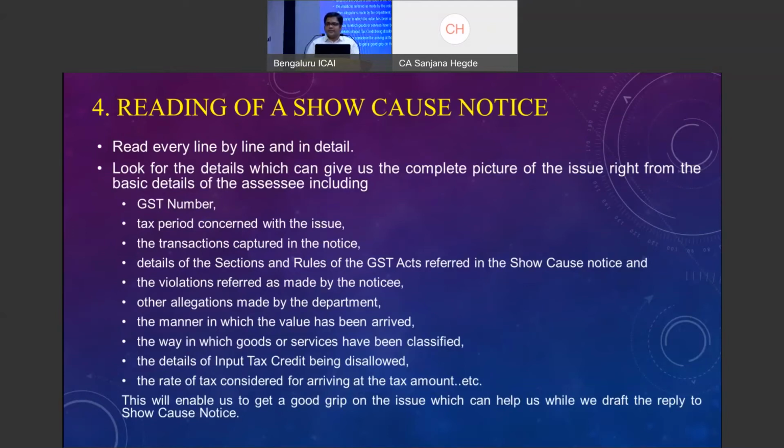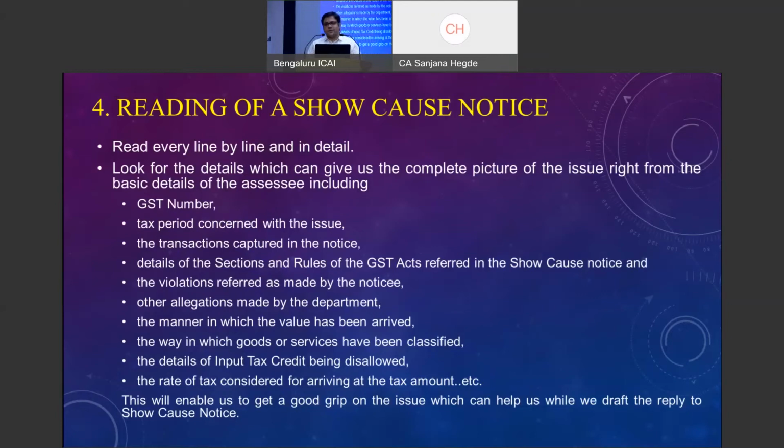I'm sure seniors are there, very, very experienced. Please do not take it otherwise. I'm just sharing my limited knowledge. It can be supplemented definitely with the wisdom of all the seniors. Read it line by line in detail, as we read our CA exam papers. The lengthier the paper, the more information is available. You need not work out the data as you have been taught earlier. Read the entire notice in detail.